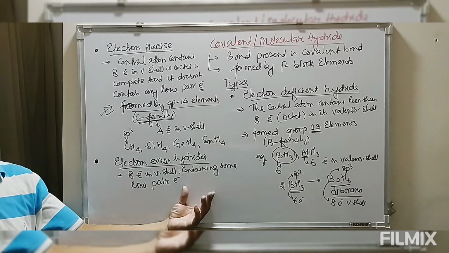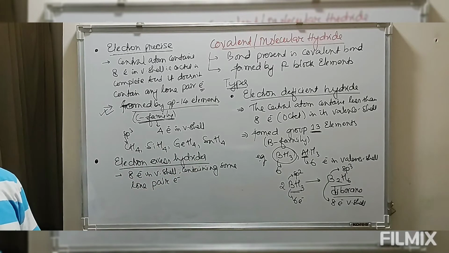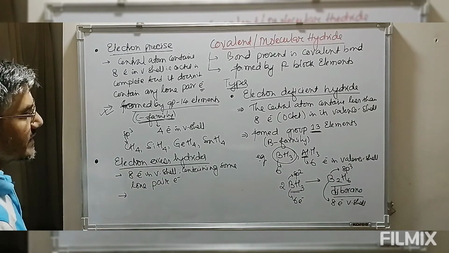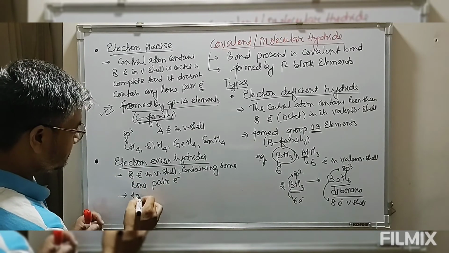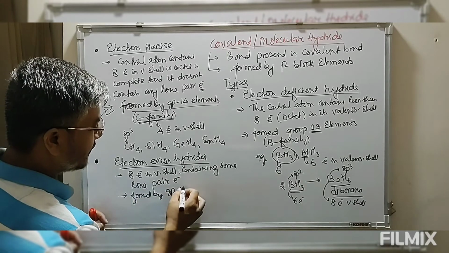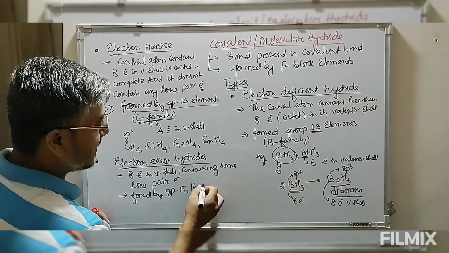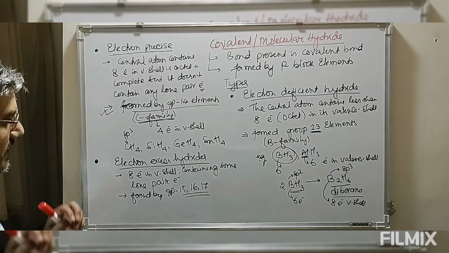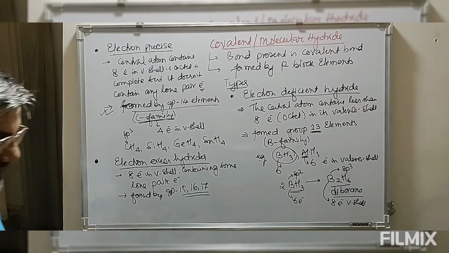Because of the presence of lone pairs, these are known as electron excess hydrides. These are formed by group 15, 16 and 17 elements.